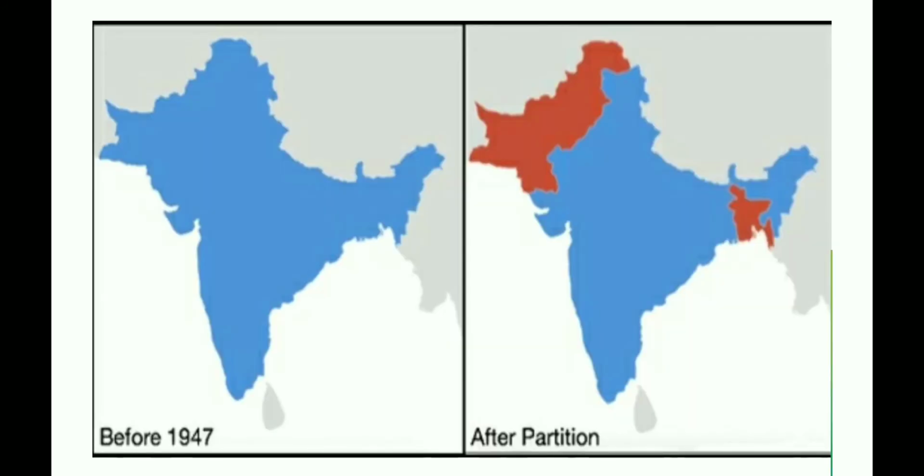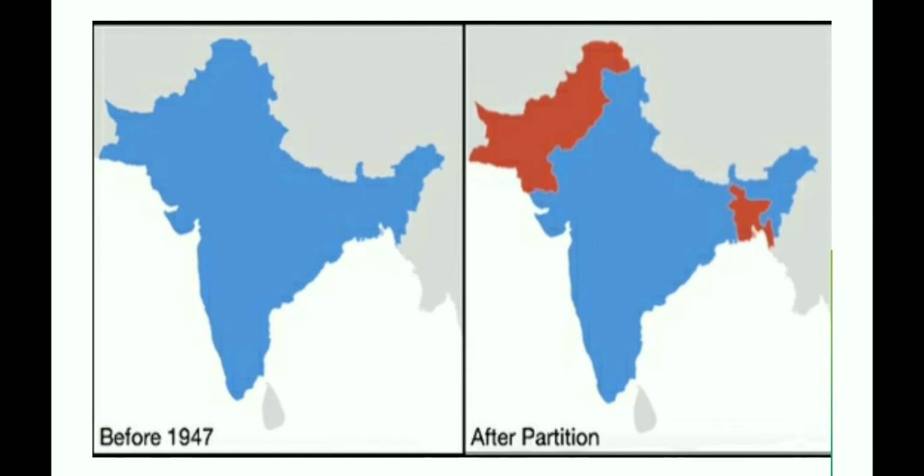Here you see, before independence, before 1947, we can see the blue portion as a whole. That was integrated India, that was British India as a whole. But after partition, just compare that. Some of the blue portions are now red portions.